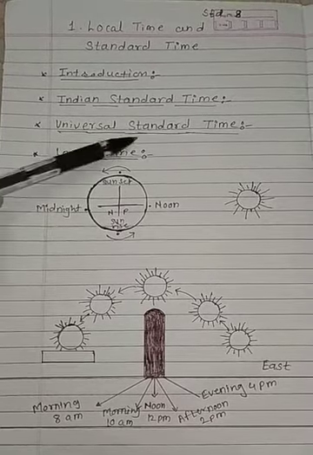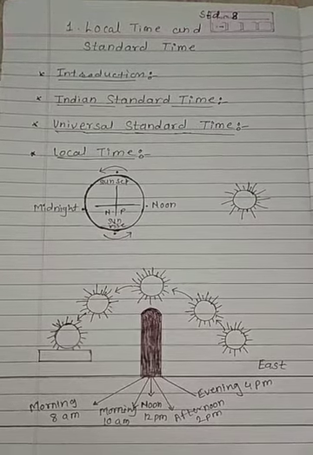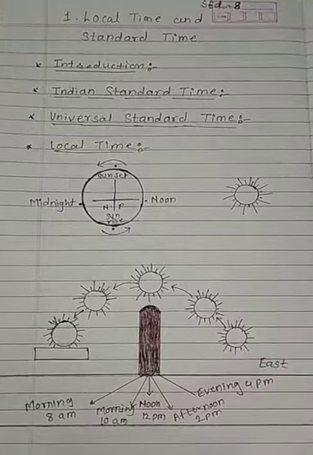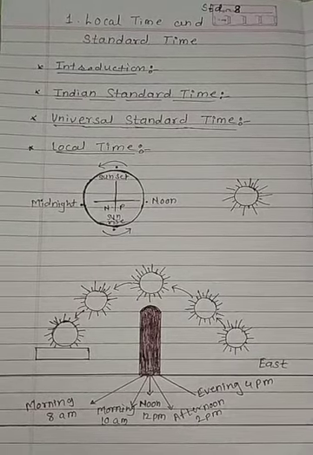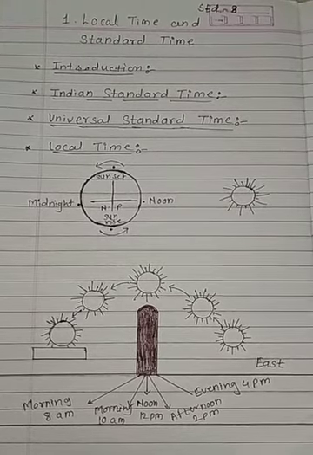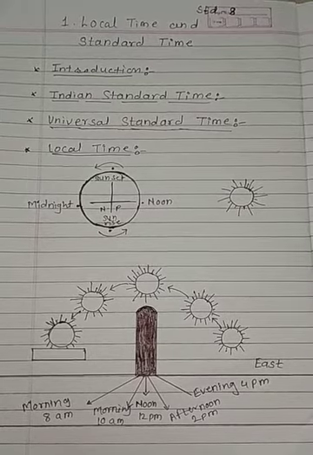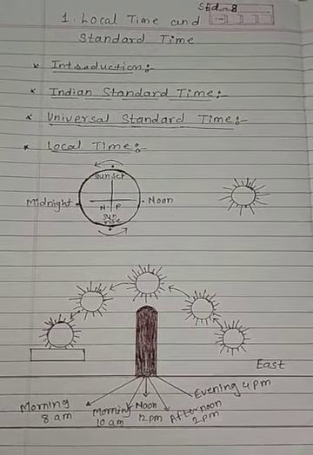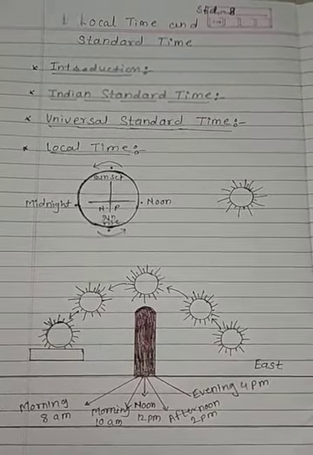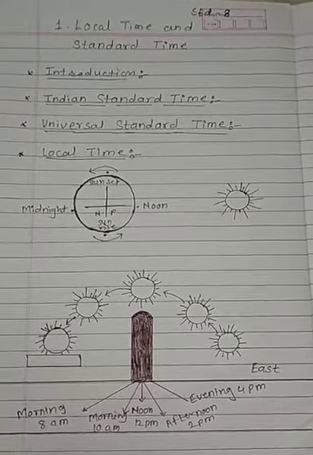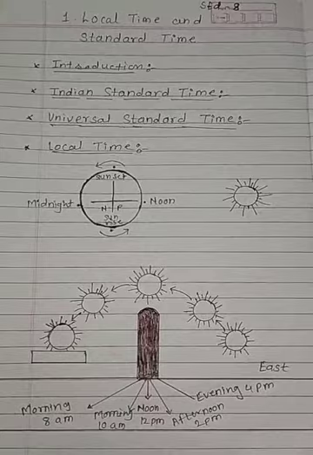Now we will see Universal Standard Time. See, for an international coordination between the countries, the local time at Greenwich Mean Time, that is GMT, in England, is considered to be International Standard Time. The difference in standard times of various countries is calculated with reference to GMT. The Indian Standard Time is 5 hours 30 minutes ahead of GMT. If it is 5 p.m. at Greenwich, then in India it should be 10:30 p.m. Okay.